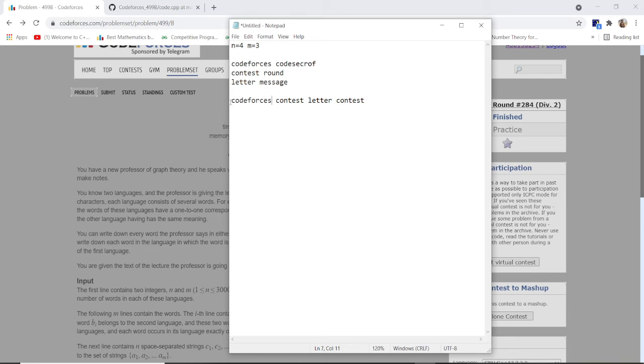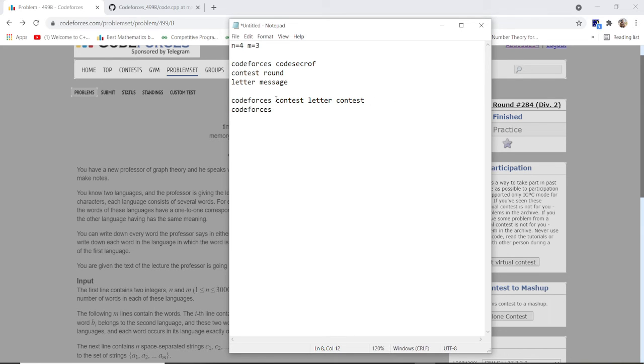What does that mean? If I take codeforces here, what is its second language word? This is the second language. And what is the length of both? 10 and 10. If the length is the same, then we can simply print the first language. So the answer here is codeforces, right?